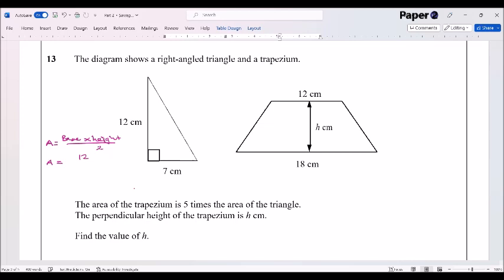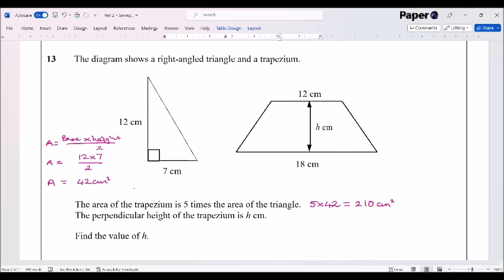So I've got 12 multiplied by 7 divided by 2. And the area in this case, 12 times 7, of course, is 84 divided by 2, 42 centimeters squared. Okay, so the area of the trapezium is 5 times that. So what I'm going to do now is say 5 multiplied by 42. Type that into your calculator, you'll get an answer of 210 centimeters squared.